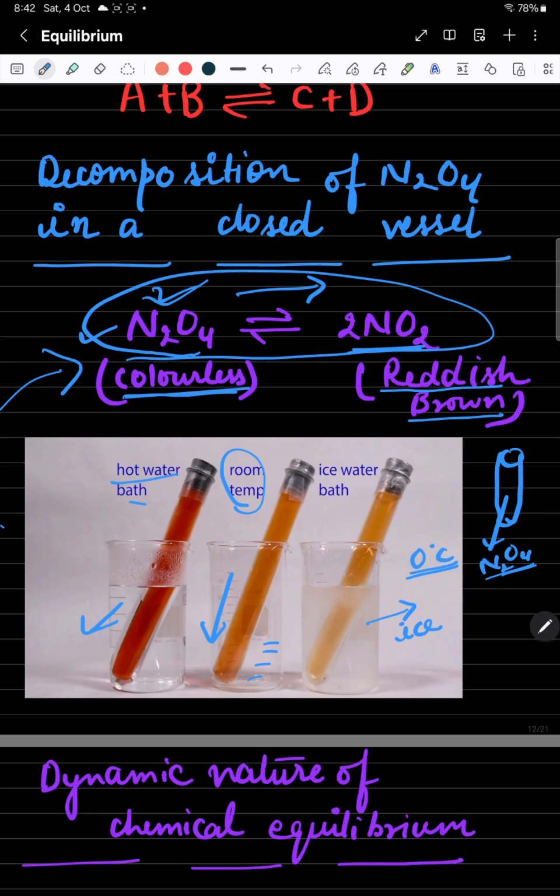So now you can easily understand how the equilibrium exists in this chemical reaction and how the equilibrium would be disturbed if you are increasing the temperature. Suppose you are suddenly decreasing the temperature. Suppose you are placing this hot water test tube in ice. Its color would diminish; it is colorless in nature. When you are at room temperature, both phases are present, N2O4 and NO2, and they have a constant reddish brown color. Getting my point, students? So here we can understand in this chemical reaction how the equilibrium exists.